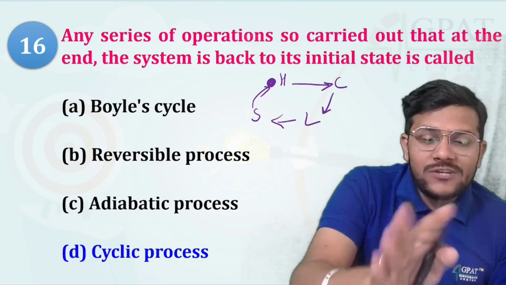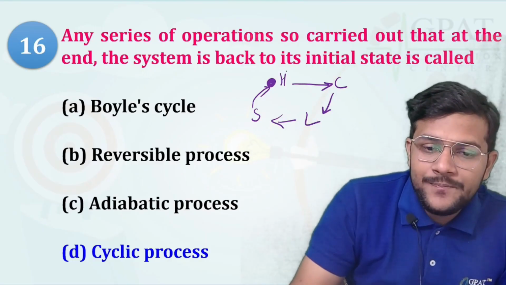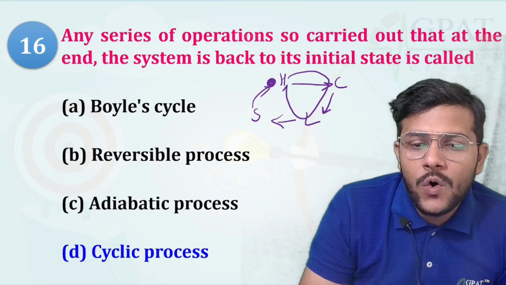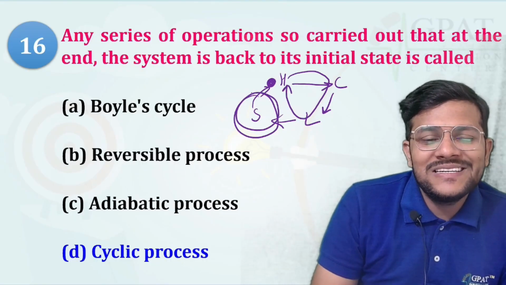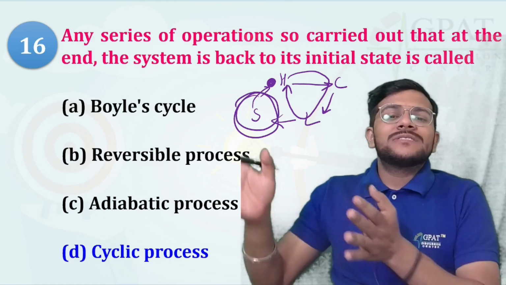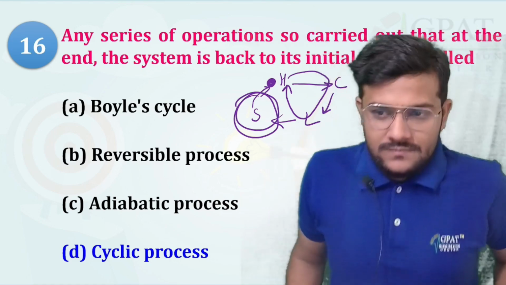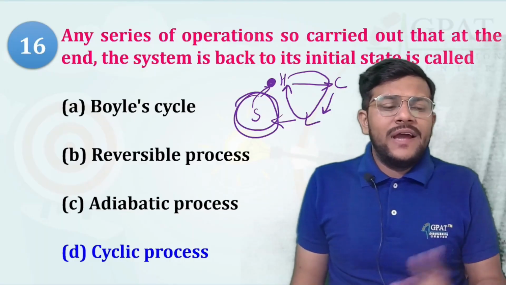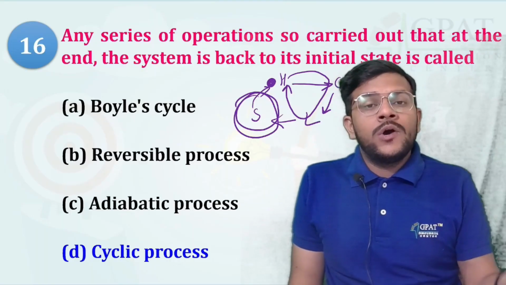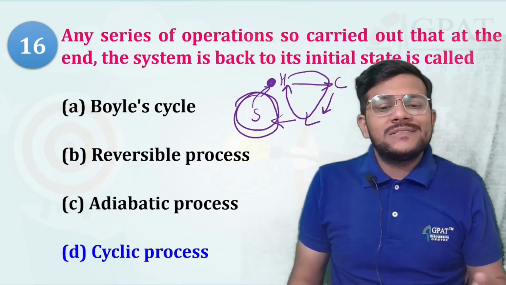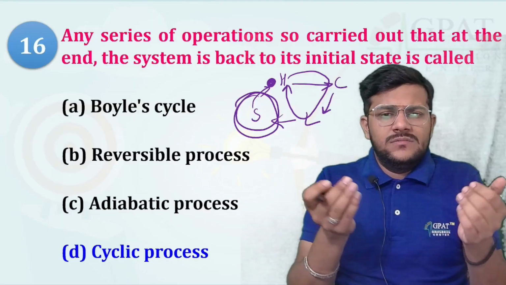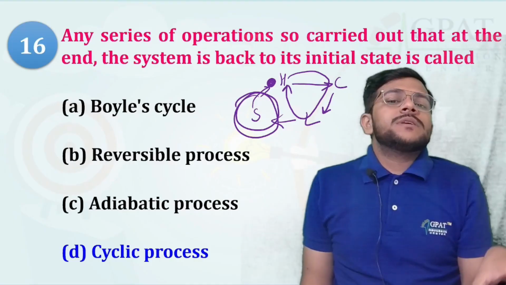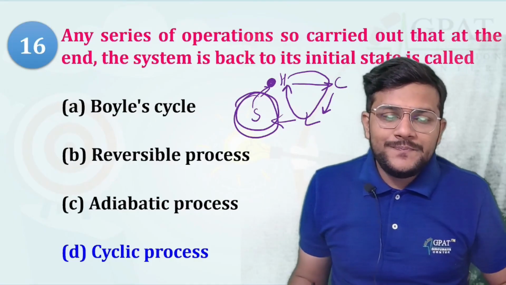But the actual cyclic process is like what? Home to college to library, and then return to home. This is an extra, outside of your area, like friends, shopping, mall, cinema. These types of things are to be done in a very limited way. Use the substance but not abuse.